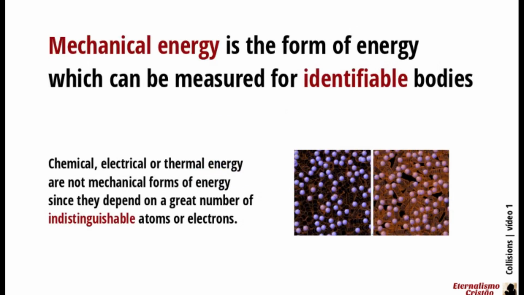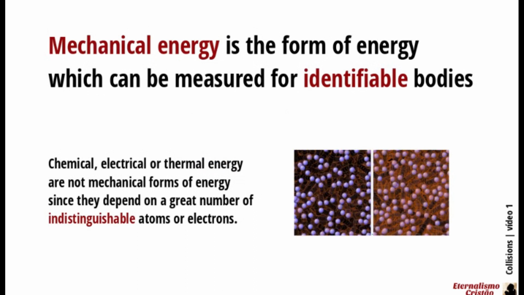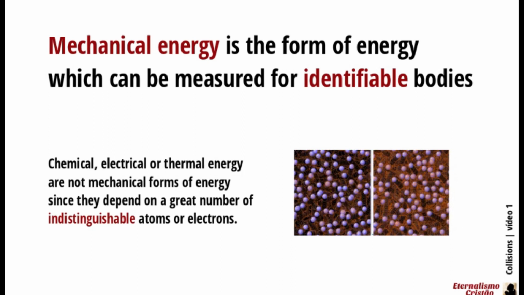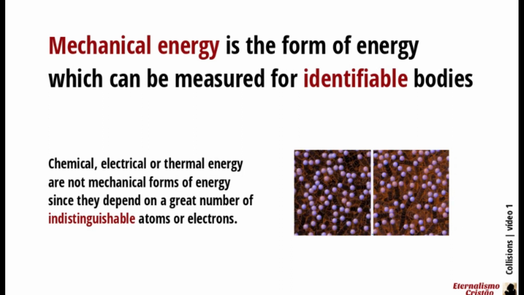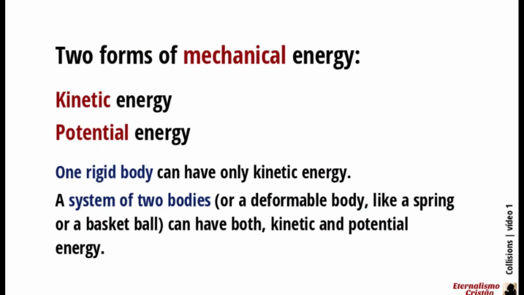Mechanical energy is the form of energy which can be measured for identifiable bodies. Chemical, electrical or thermal energy are not mechanical forms of energy since they depend on a great number of indistinguishable atoms or electrons. There are two forms of mechanical energy, kinetic energy and potential energy. One rigid body can have only kinetic energy.